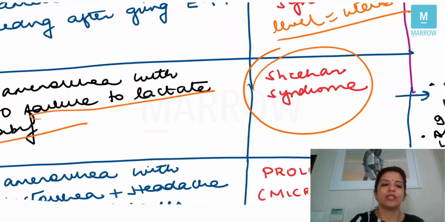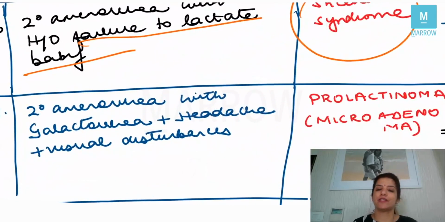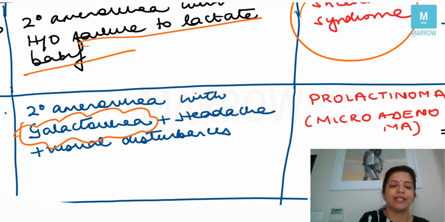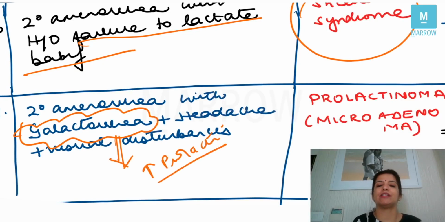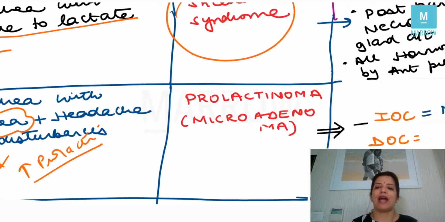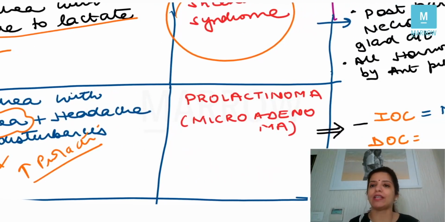Now, the fourth scenario which they can give you is that there is a patient with secondary amenorrhea with galactorrhea, right? Headache and visual disturbances. Now, the moment this term galactorrhea comes, we know that the problem has to be that there is an increase in prolactin. So, the cause is prolactinoma. Prolactinoma means a prolactin secreting pituitary tumor.